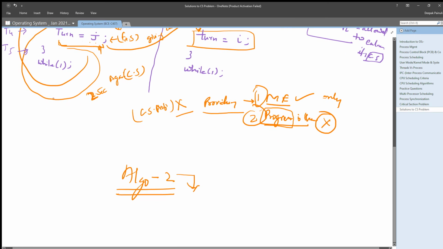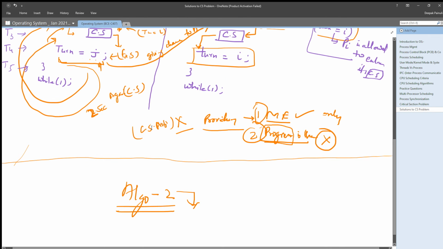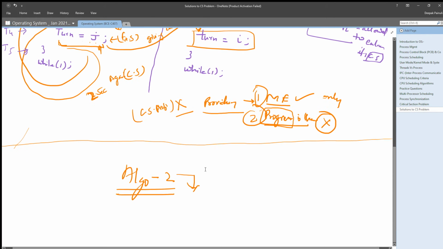the second algorithm, which is the extended version of this algorithm, where you have replaced turn with flag.